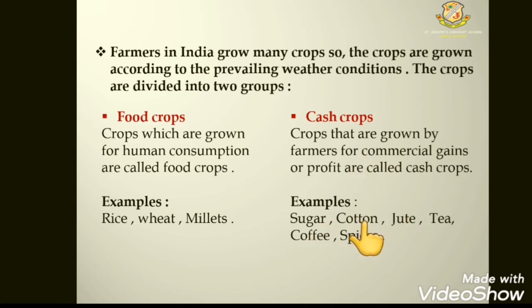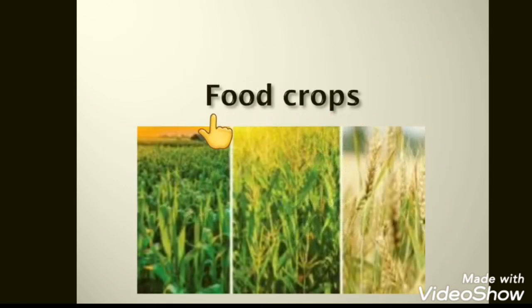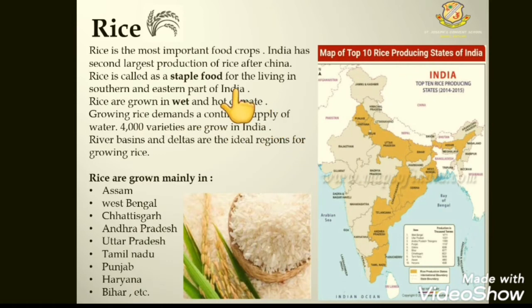Examples: sugar, cotton, tea, jute, coffee and spices. These are the examples of cash crops. Students, now first we will study about the food crops in detail. So the first food crop is rice. So students, we will study about rice, what climate conditions are suitable for rice and where it is grown.